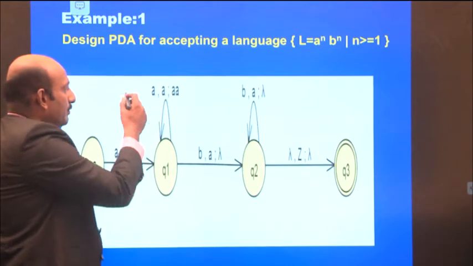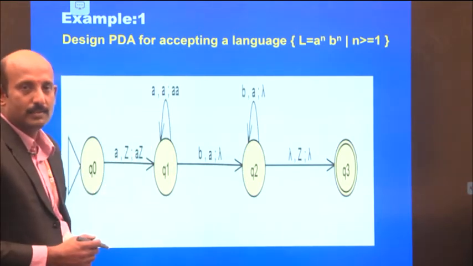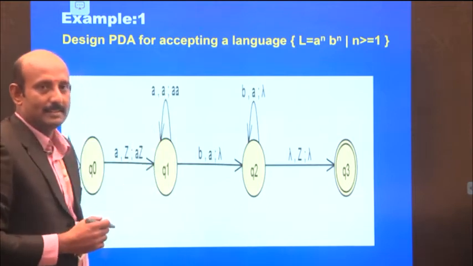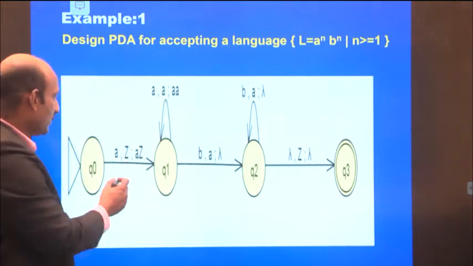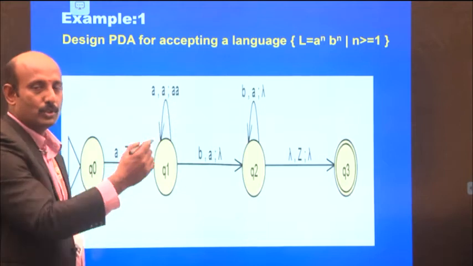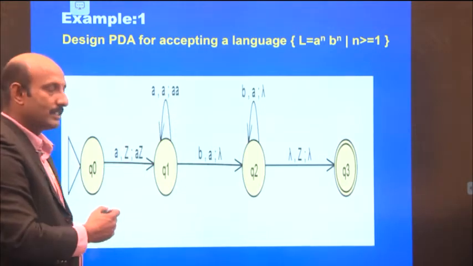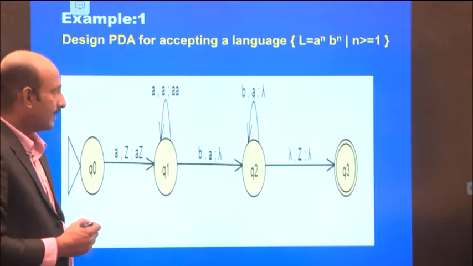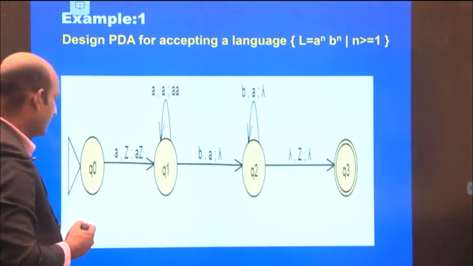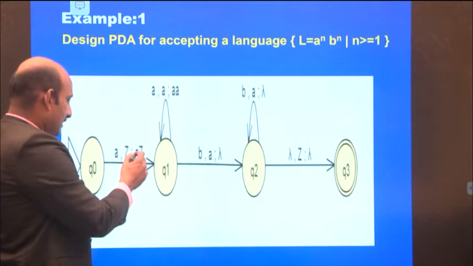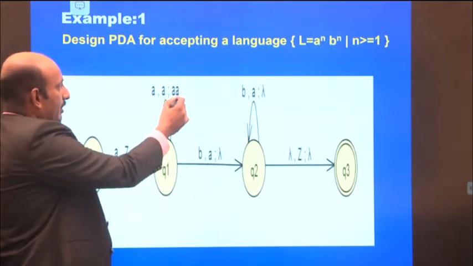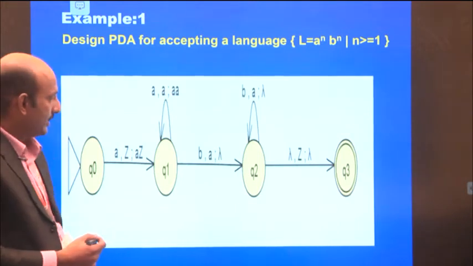So the first A is the input. This is the stack symbol: one A has already been pushed onto the stack. The stack pointer always points to the top of the stack, A. In this case, again A is pushed onto the stack, then we get AA.